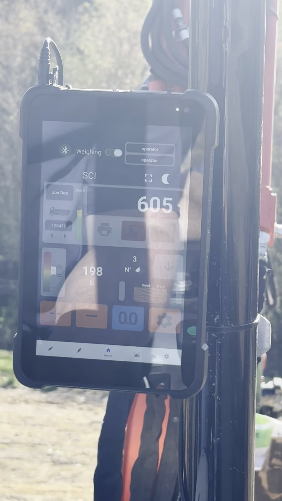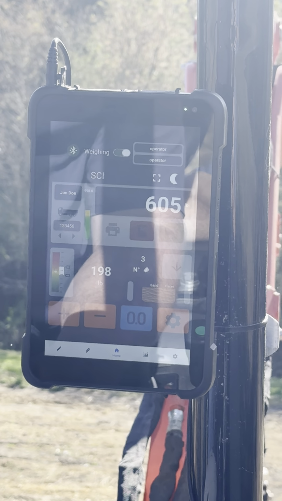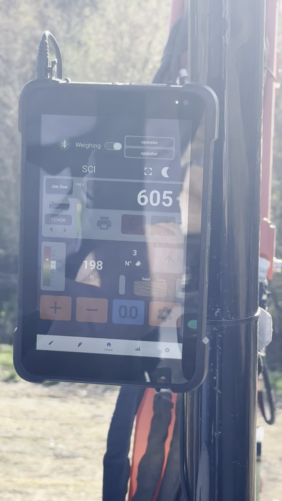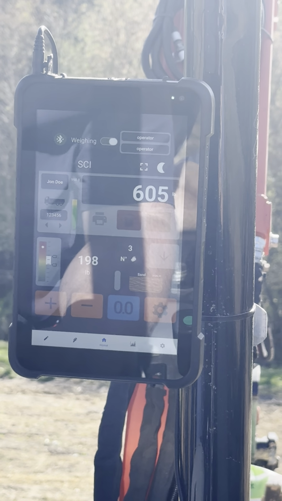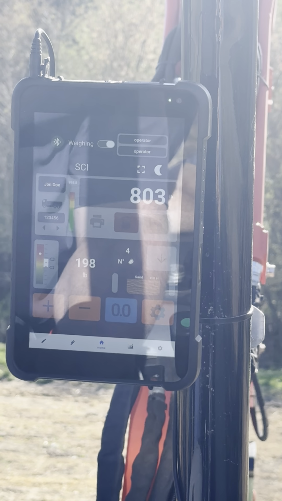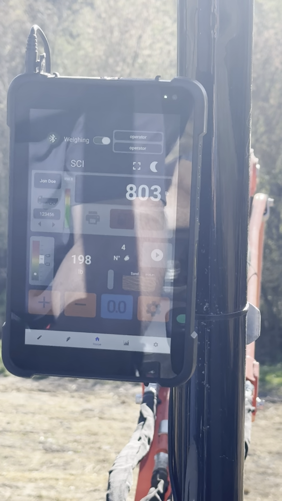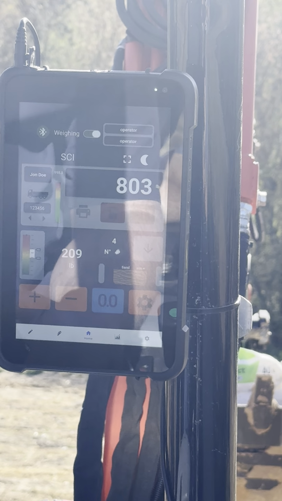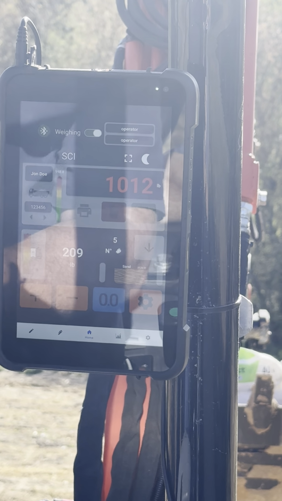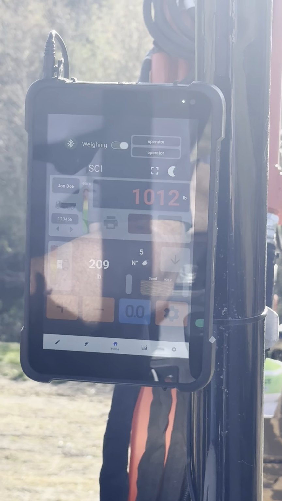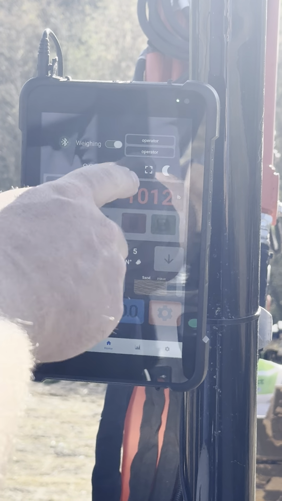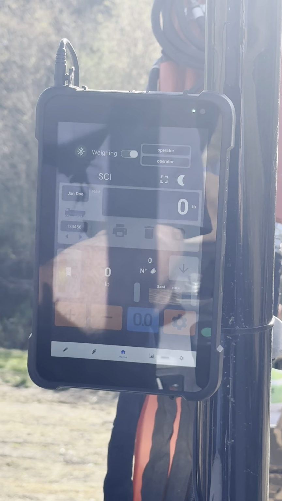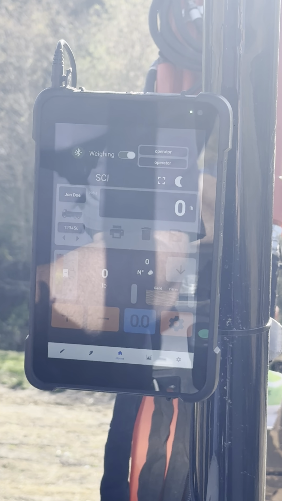You can see it's getting to the yellow. We just exceeded our 999 pound threshold. As you see, it's indicated in orange. Now I'll hit save. That load has been logged.